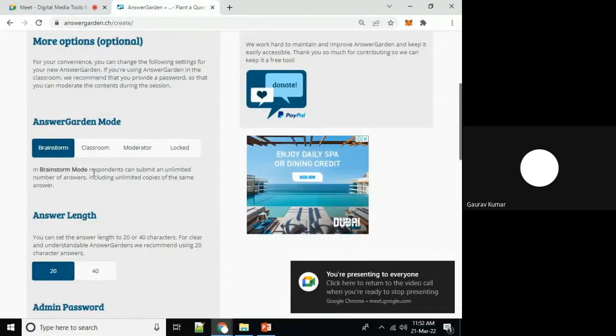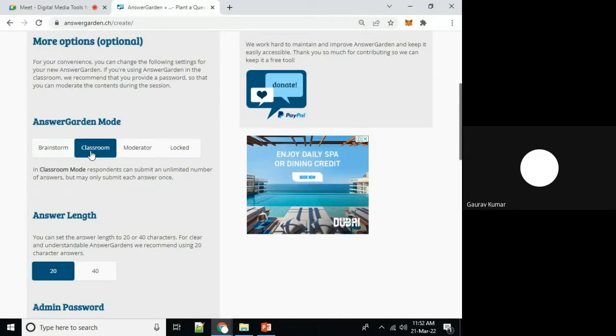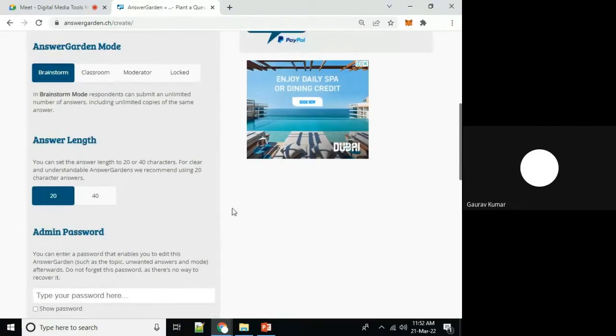Brainstorming. In brainstorming mode, respondents will be able to submit an unlimited number of answers. For example, we want to discuss a particular problem, we are working on a case study or a specific scenario, and we want solutions from our participants or students. Then we can activate brainstorming mode. There is also classroom mode, with unlimited number of answers but one by one, and moderator or lock. So I'm activating brainstorming mode. What is the answer length?